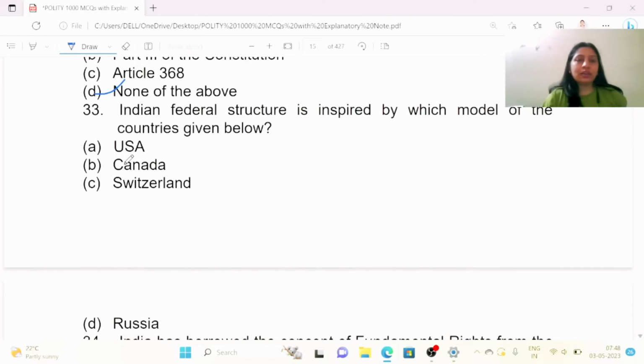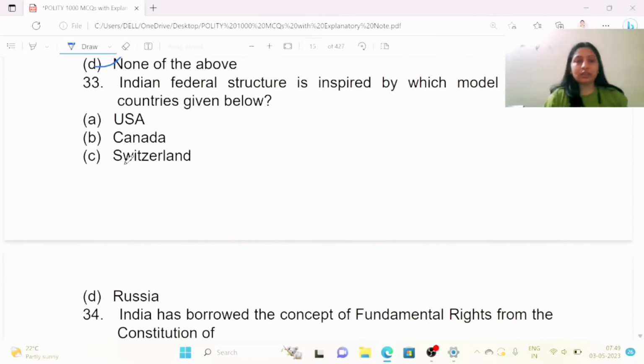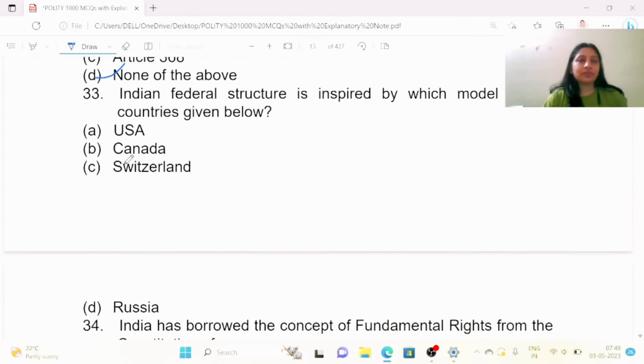Next is, Indian federal structure is inspired by which model of the countries given below? Options are USA, Canada, Switzerland and Russia. Indian federal structure. सो मल्टीपल टाइम मैंने बताया आपको, this is Canada.